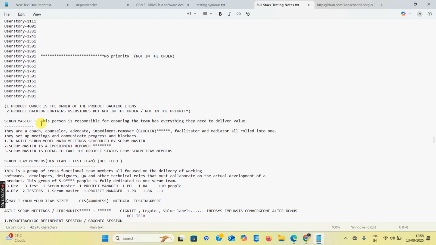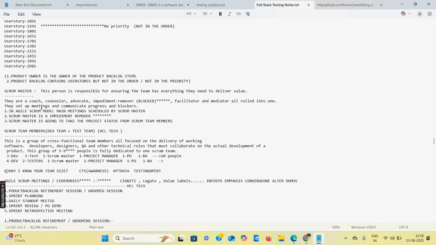Next, the Scrum Master. Who is the Scrum Master? This person is responsible for ensuring the team has everything they need to deliver the value. The Scrum Master is an impediment remover. In the Agile Scrum model, the main meetings are scheduled by the Scrum Master. They set up the meetings and communicate progress and blockers. The Scrum Master is a coach, counselor, advocate, impediment remover, facilitator, and mediator all rolled into one.